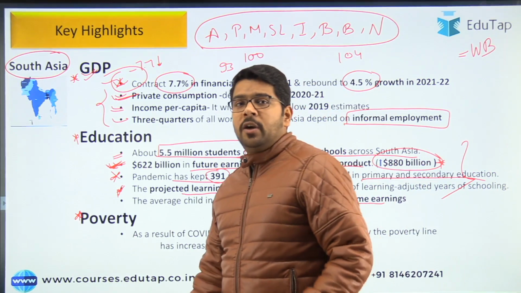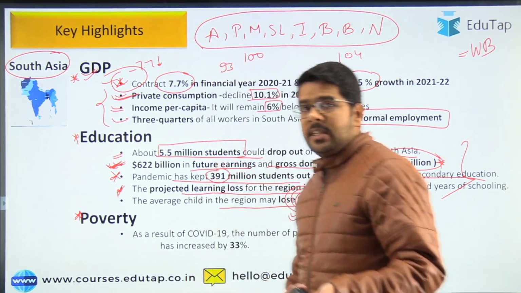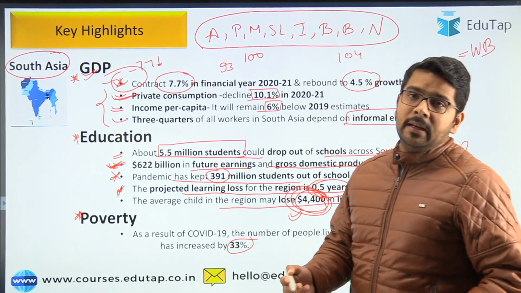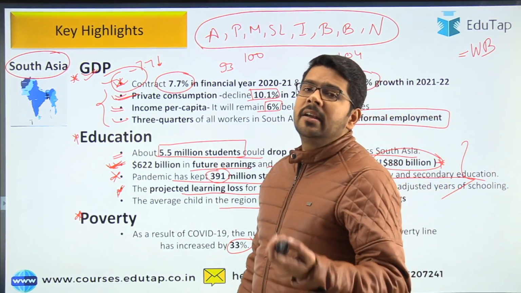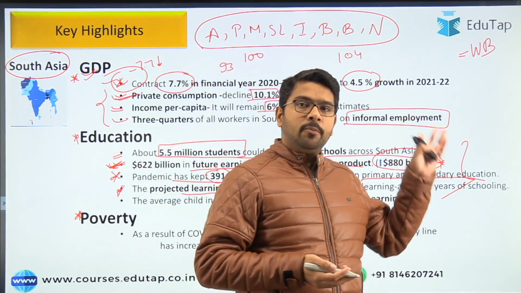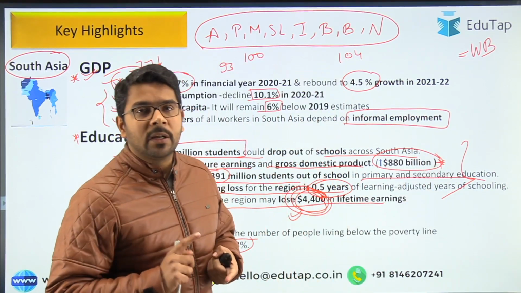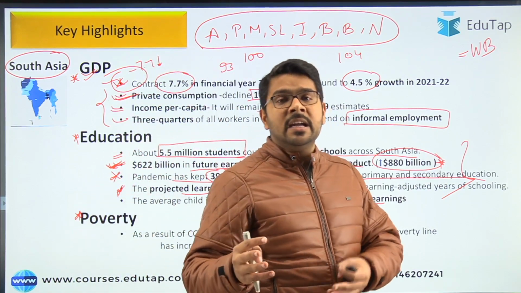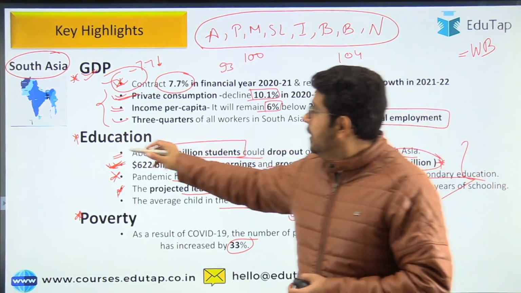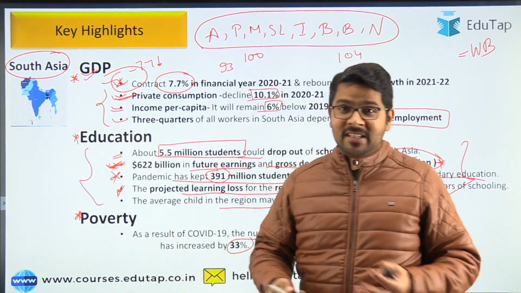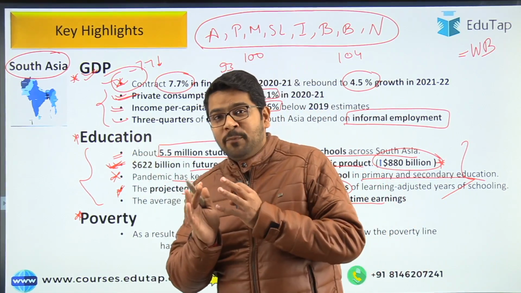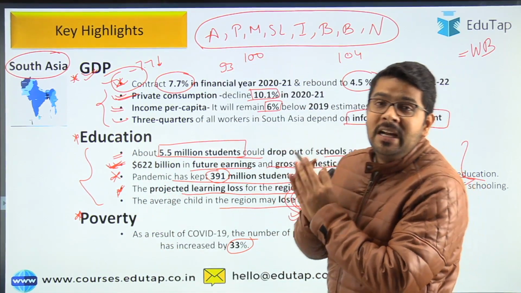Moreover guys, there is a third point regarding poverty, which says that due to the COVID situation, the number of people living below the poverty line is expected to increase by 33%. So guys, I hope now you understand all the important facts regarding this report. First GDP, then we talked about education in detail, with examples regarding India. I have mentioned those, but these highlights are from South Asia, not East Asia, so do not get confused. In this slide we have discussed only South Asia.